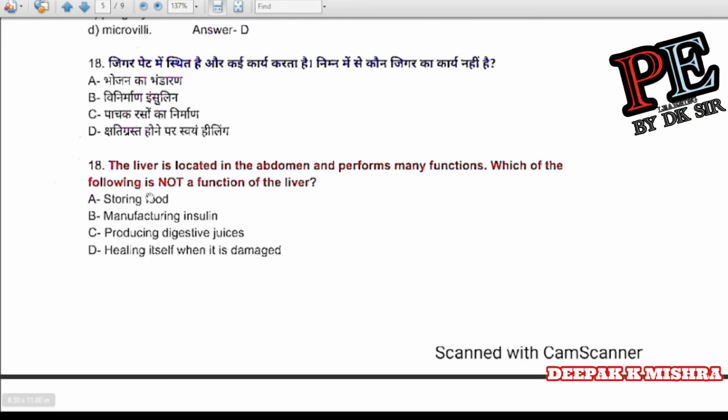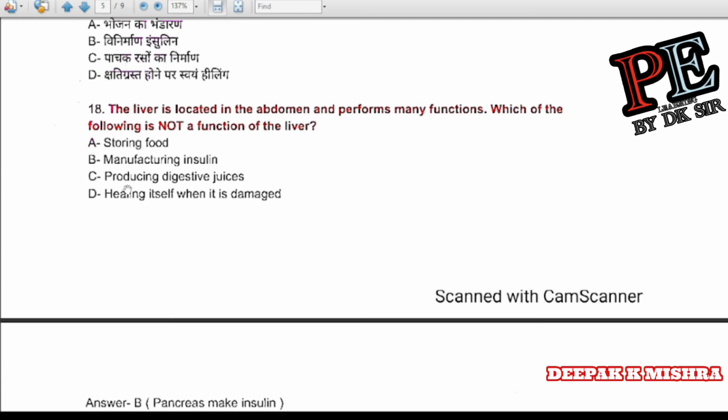Question number 18. The liver is located in the abdomen and performs many functions. Which of the following is not a function of the liver? Storing food, manufacturing insulin, producing digestive juice, healing itself when it is damaged. Correct answer is B, manufacturing insulin, because the pancreas makes insulin.